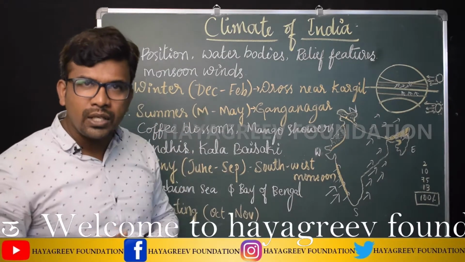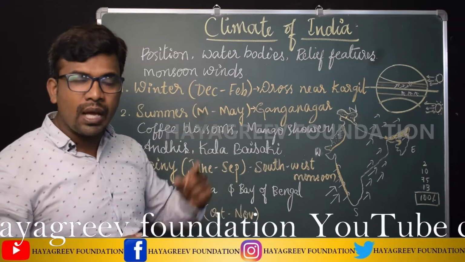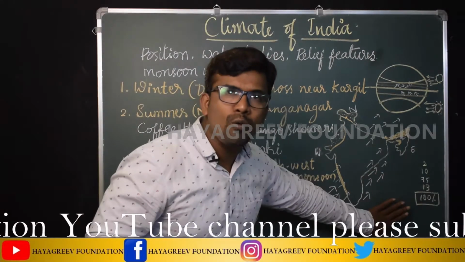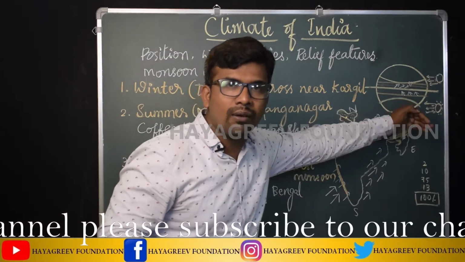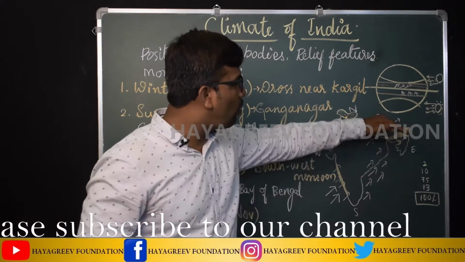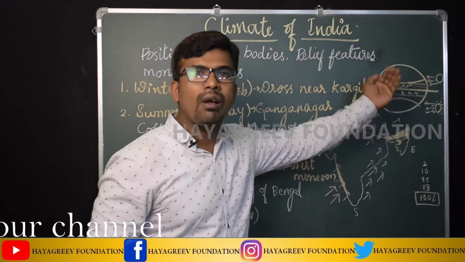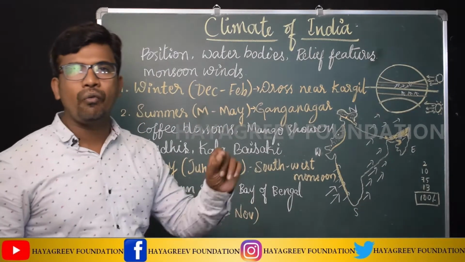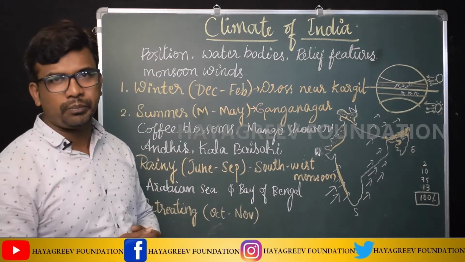Now you know that there is a rule: a low pressure area always attracts winds from the high pressure area. So the same thing happens here. This low pressure area attracts winds from the northeast direction. So the southwest monsoon winds start to return. This is called the retreating monsoon winds.